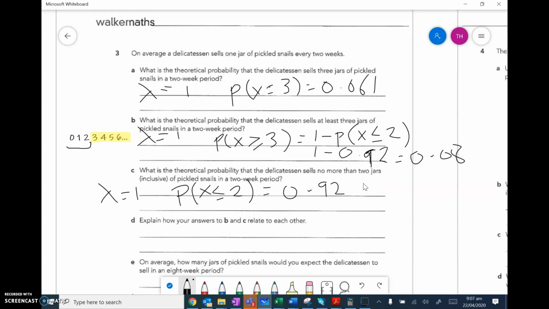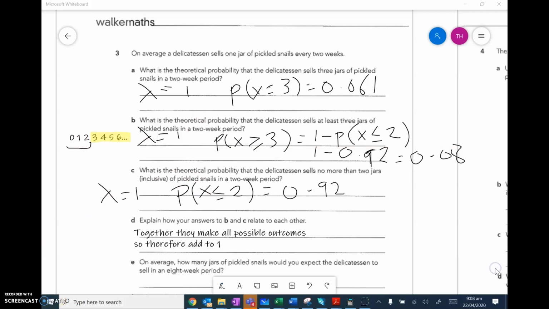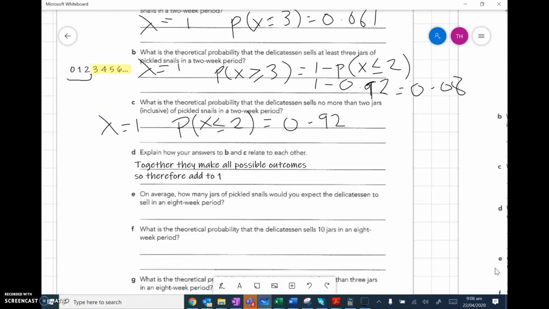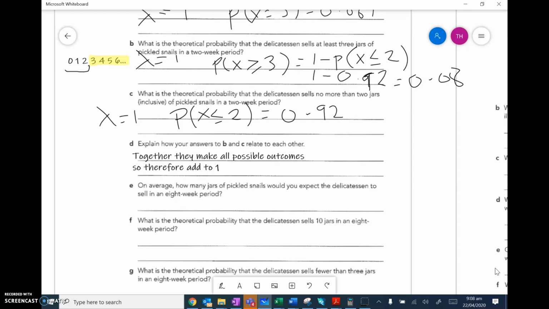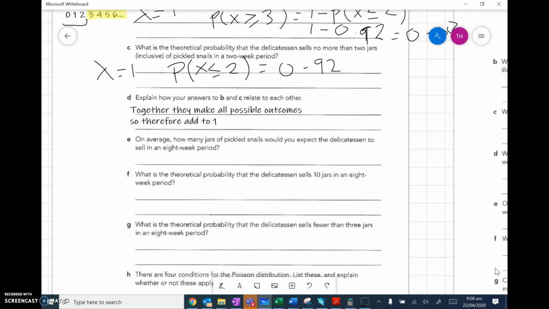So that's done. Now it says explain your answers to B and C, how they relate to each other. Now it's really straightforward. This one is asking me 3, 4, 5, 6, all above. This one's asking me 0, 1, 2. So together they make all possible outcomes, so therefore they add to 1. So the answer to A and B and the answer to C add to 1.